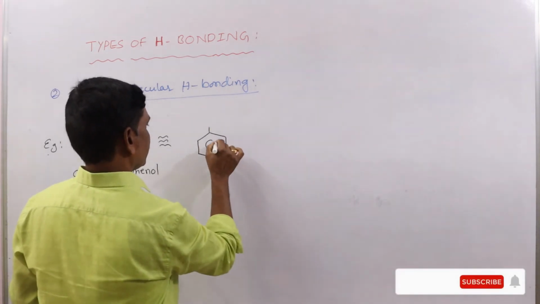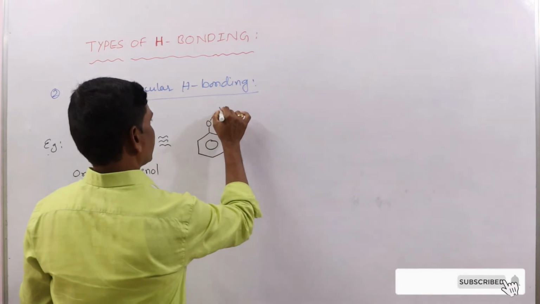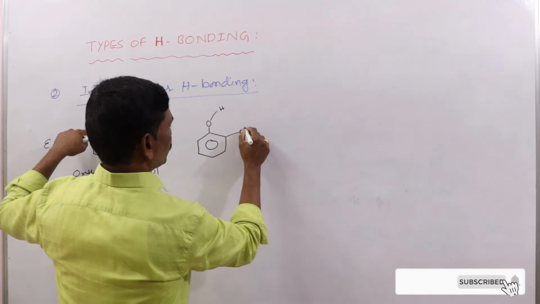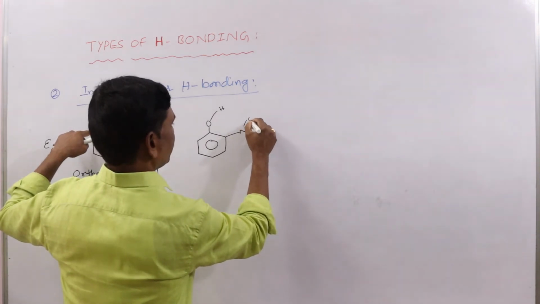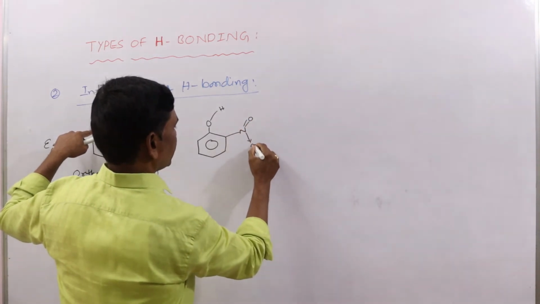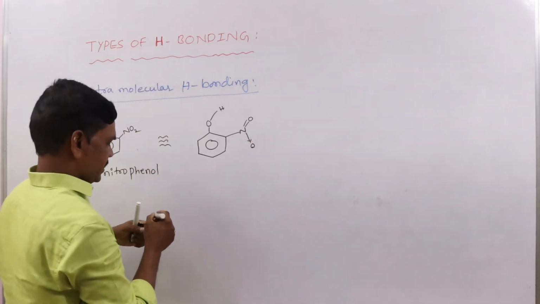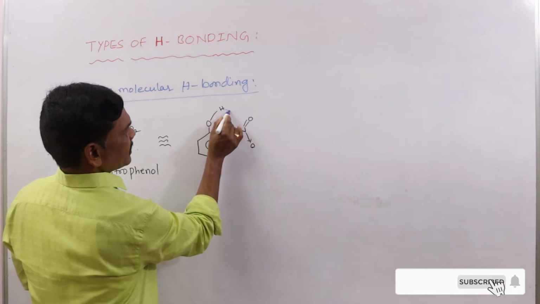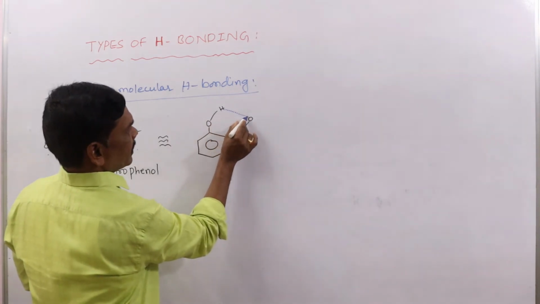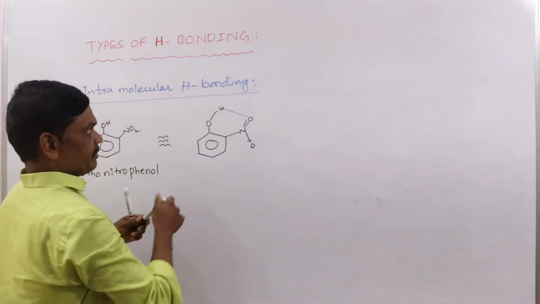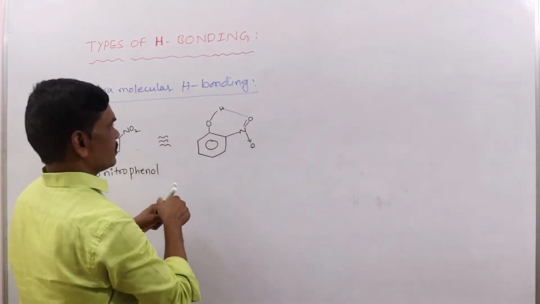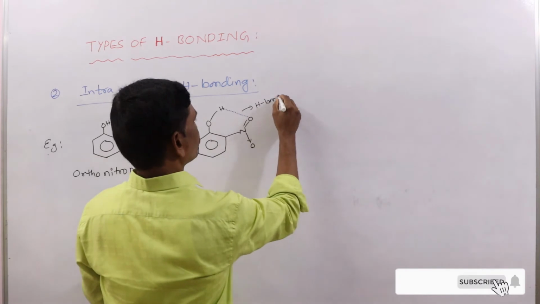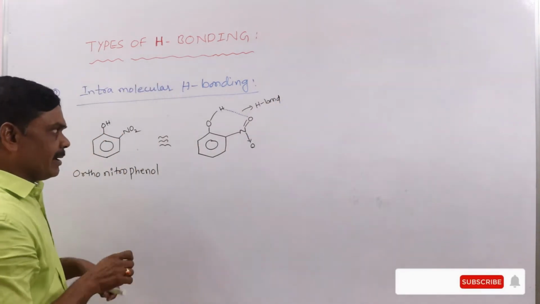Oxygen, hydrogen, this is the OH group. NO2 group, N double bond O, and this is another oxygen. So between this hydrogen and oxygen there is formation of hydrogen bond.